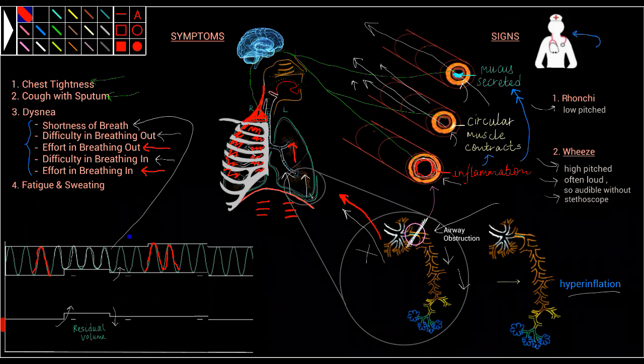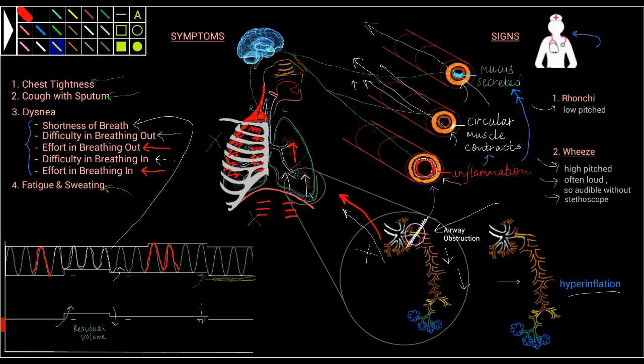Just to show you here, if you give a bronchodilator, the narrowing decreases, the trapped air expels out, lung volume comes back to normal, and the tidal ventilation is restored to normal baseline levels. But if untreated, eventually after some minutes the muscles exhaust and fatigue, and sweating occurs.